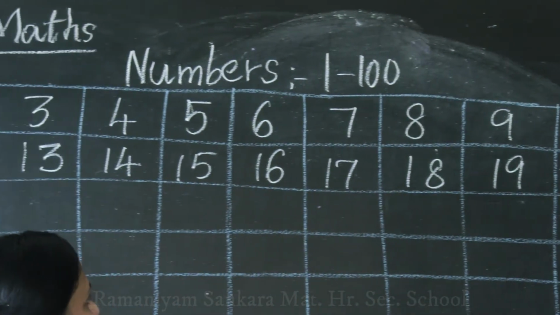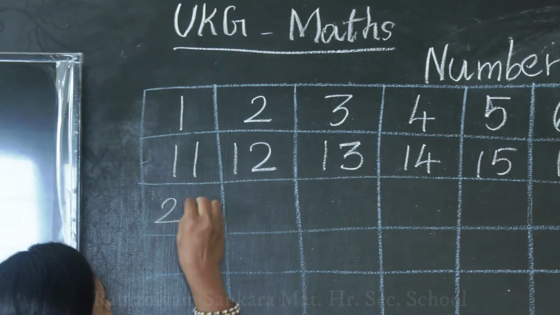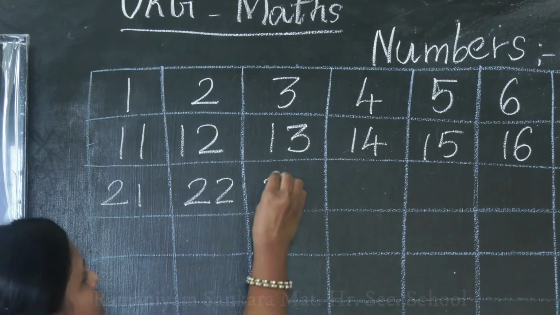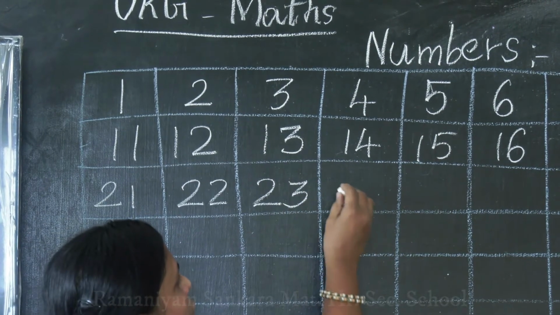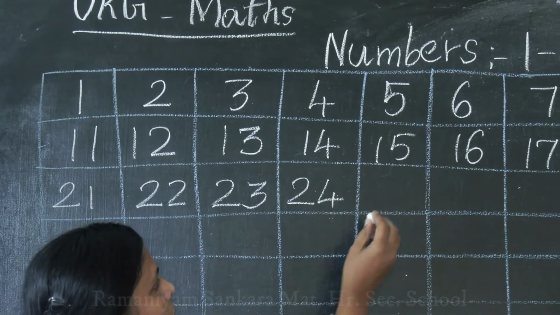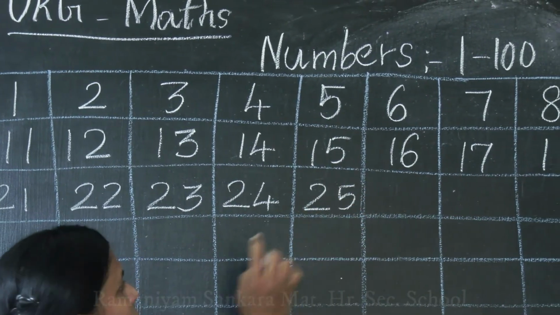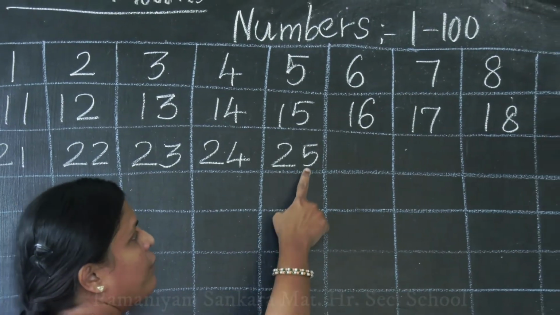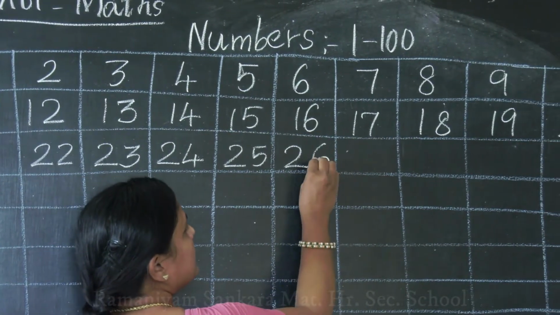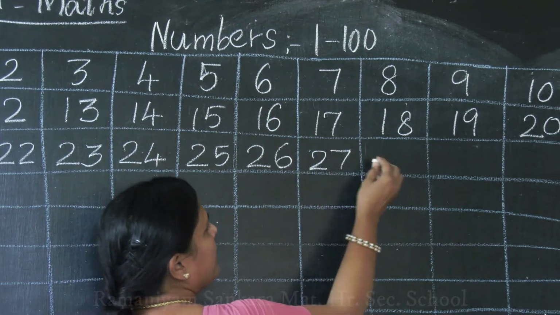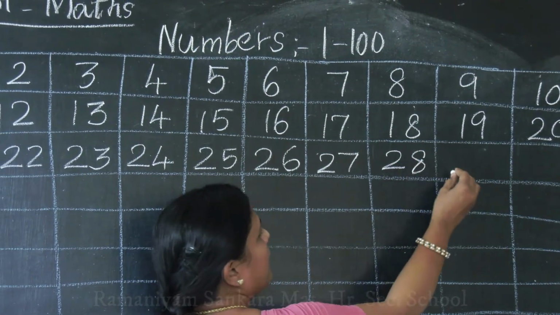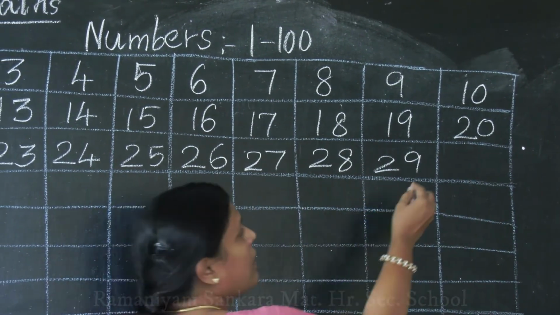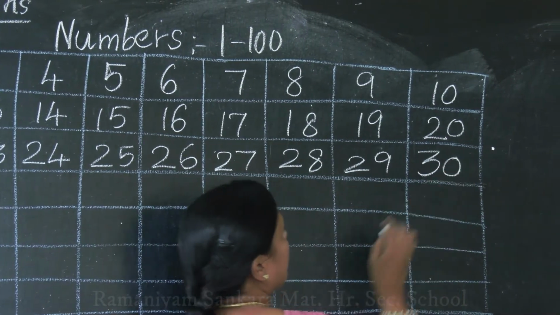Okay children, now after 20 what will come? 2, 1, 21. 2, 2, 22, 2, 3, 23, 2, 4, 24. 2, 5, 25. For all the numbers we are saying 20, 20 like that. Then 26, 27, 28, 29. After 29 what will come? Very good. 3, 0, 30.